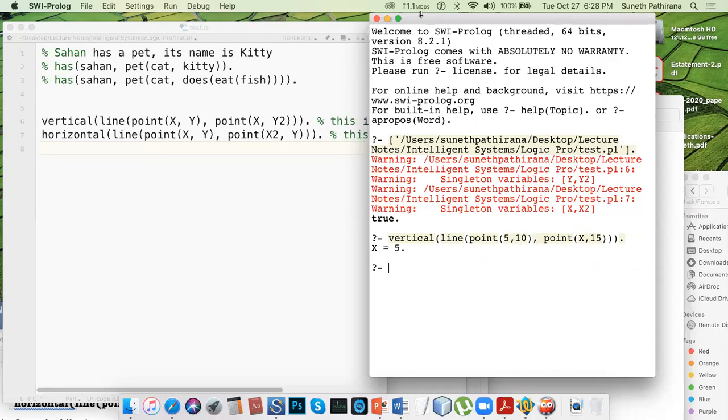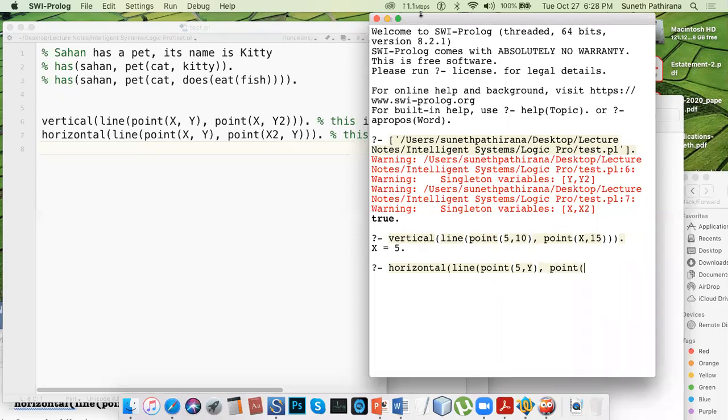Similarly, you can test these horizontal line point. Here you are going to find the y value. You can give the x value you know, and you are going to find the y value here.